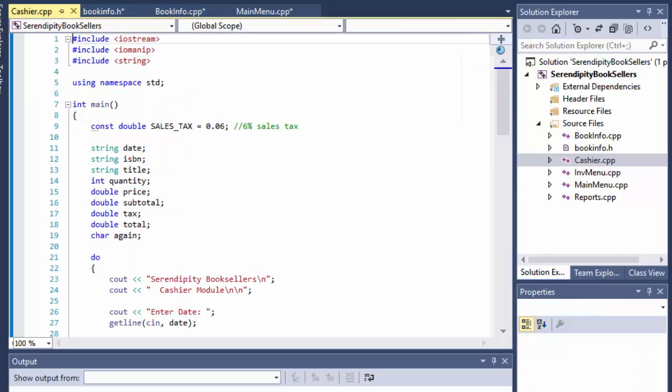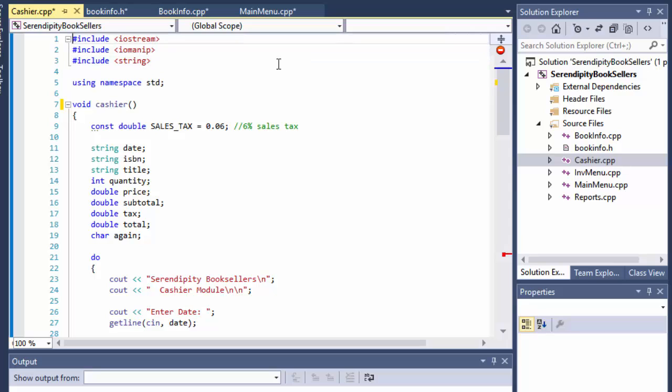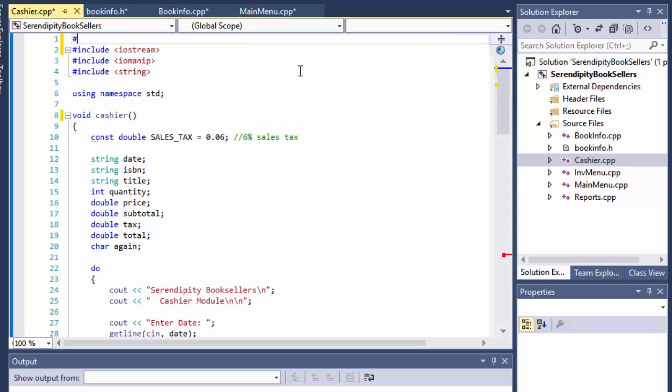Let's do the cashier. That too, we will rename the main method to void cashier, and we will include the header. I'll include it on top. In fact, include cashier.h.